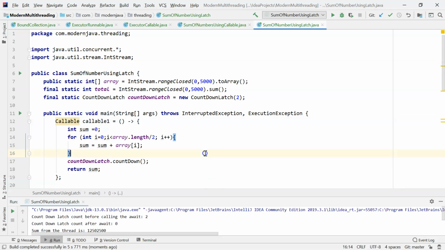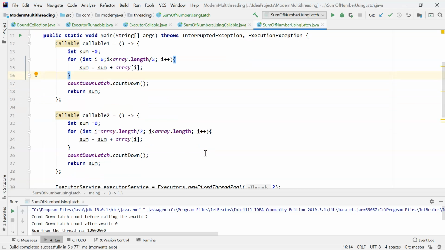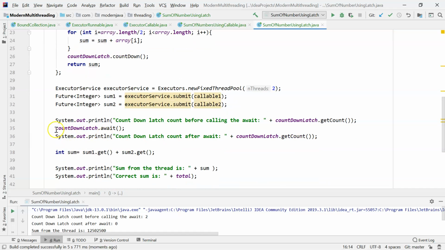So this is an example of calculating the sum of 5000 numbers using countdown latches, and it works similarly to what we have done with join, where we waited for those two threads to complete the work. So countdown latch functionality is similar to the functionality which we can implement using joins in this example.